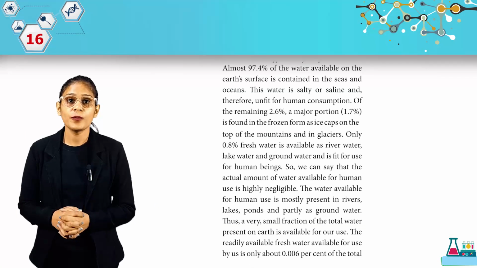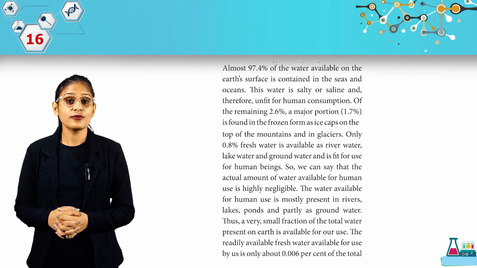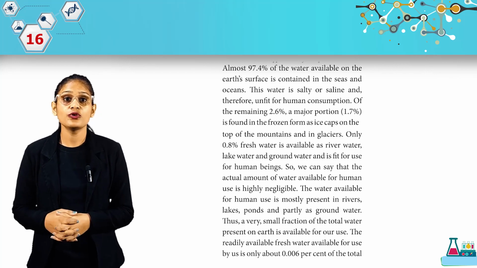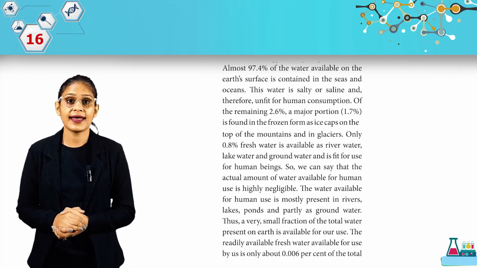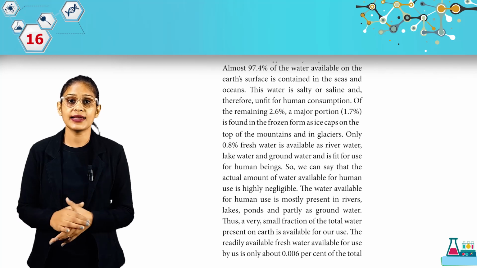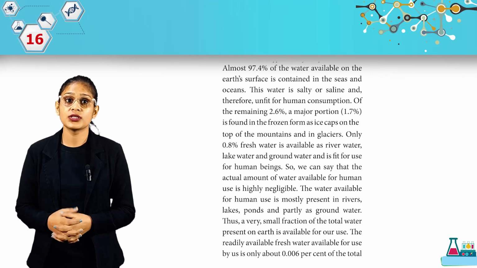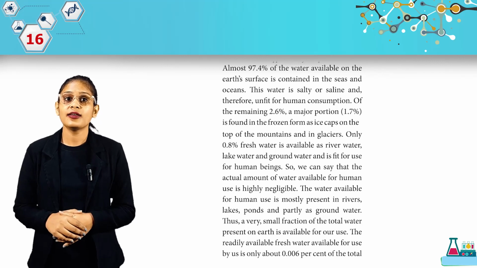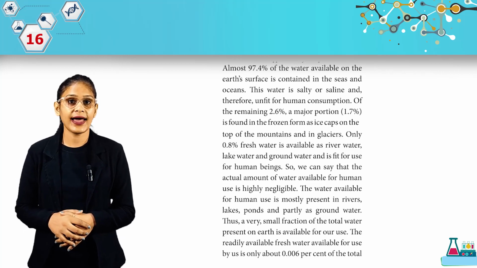Almost 97.4% of the water available on Earth's surface is contained in the seas and oceans. This water is salty or saline and therefore unfit for human consumption. Of the remaining 2.6%, a major portion, 1.7%, is found in the frozen form as ice caps on the top of the mountains and in glaciers. Only 0.8% fresh water is available as river water, lake water and groundwater and is fit for use by human beings. So we can say that the actual amount of water available for human use is highly negligible.